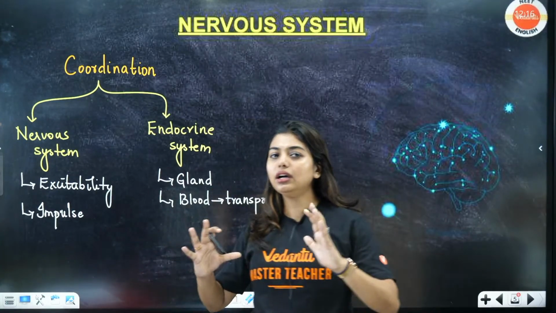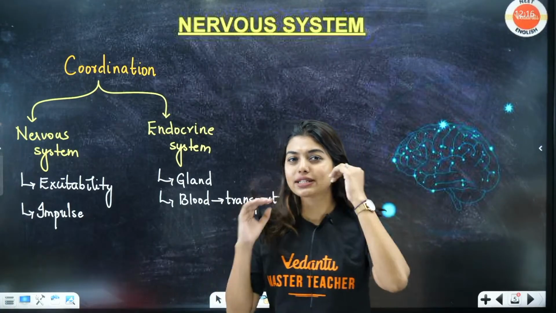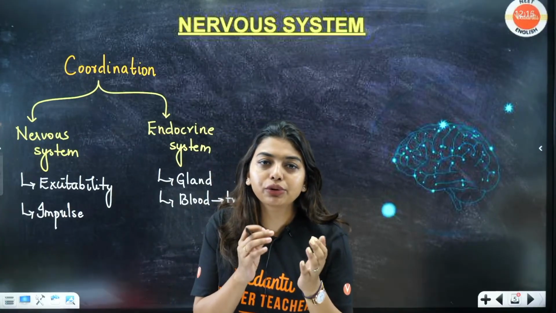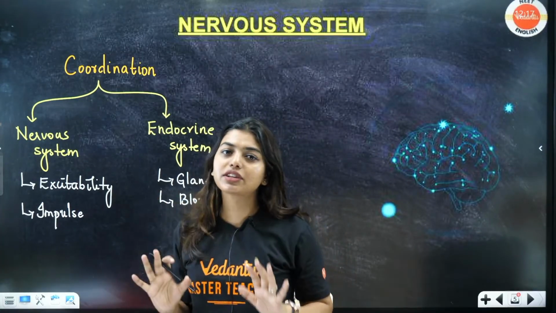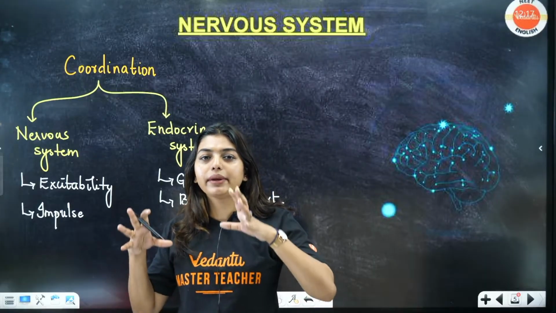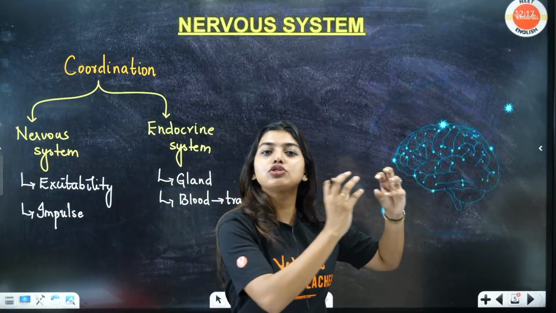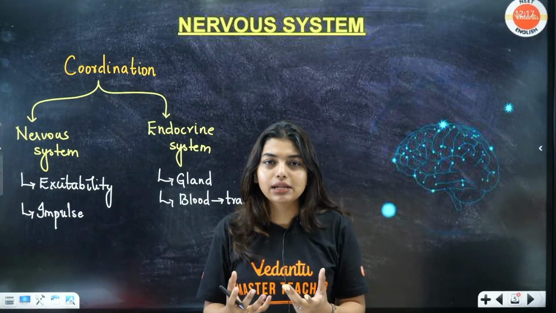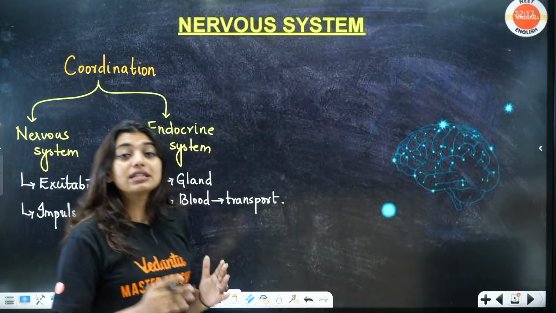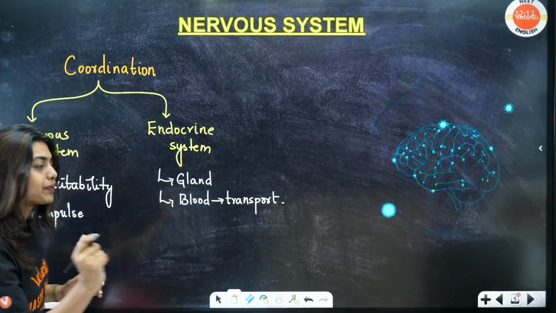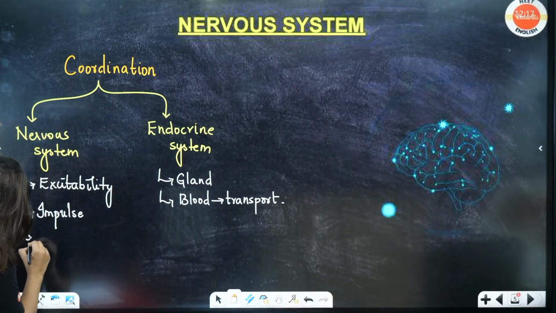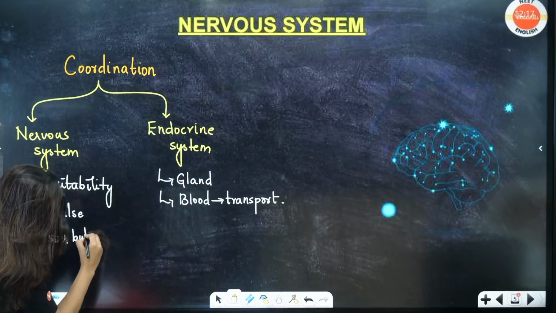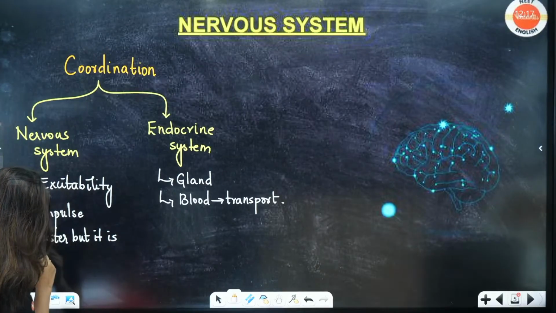Some are telling ma'am endocrine will work, some are telling nervous system will work. Now students, remember, if you're sending a message through WhatsApp, the message will reach the moment you type and send. That person will receive the message. But imagine I'm using a mediator, a postman, a bird to transport the message. It will take some more time. But the catch here is nervous system works faster, but it is not long lasting.